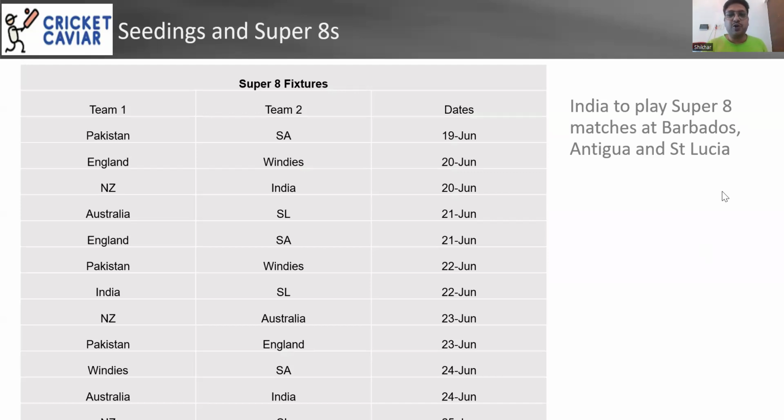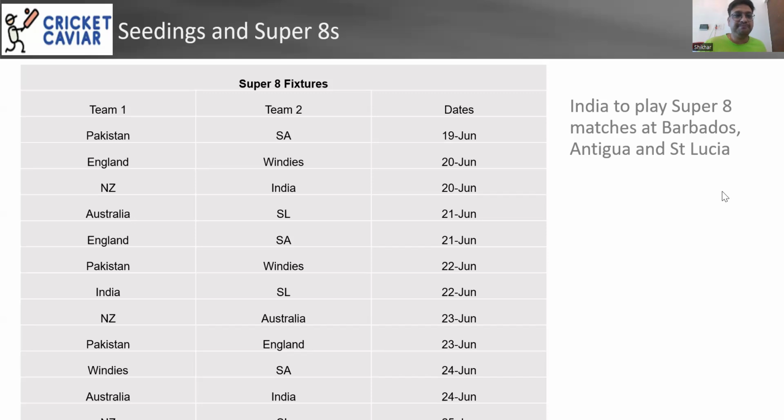First match is going to be India versus New Zealand at Barbados. Second match is going to be India versus Sri Lanka at Antigua, and Australia versus India will be at St. Lucia. So these are the three fixtures, and just like that, every other fixture, we have Pakistan versus South Africa, Pakistan, West Indies, Pakistan, England. So yeah, tough matches actually for Pakistan. West Indies and England will be really tough, if you ask me.